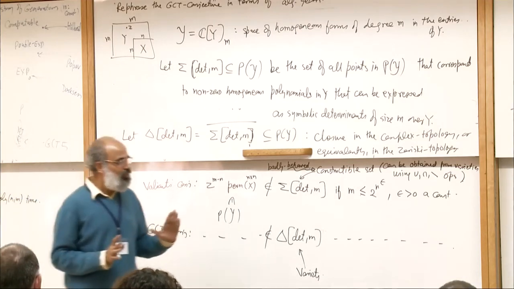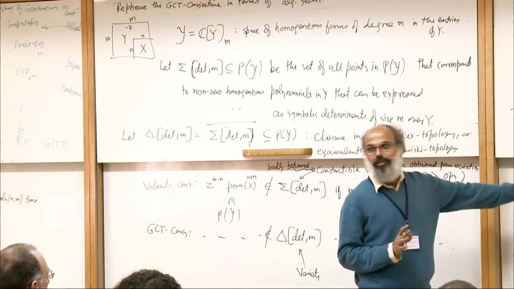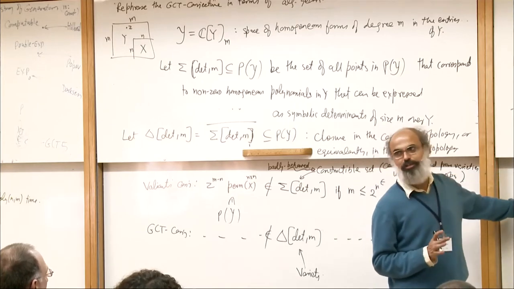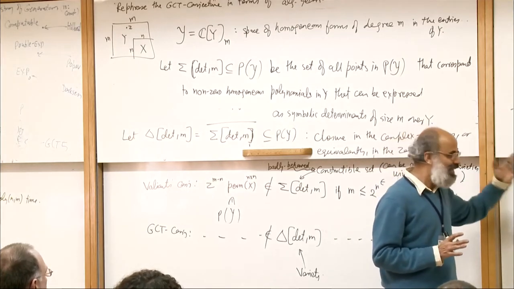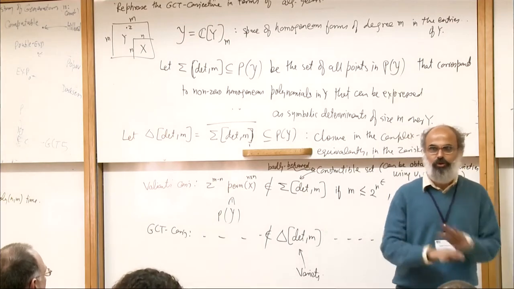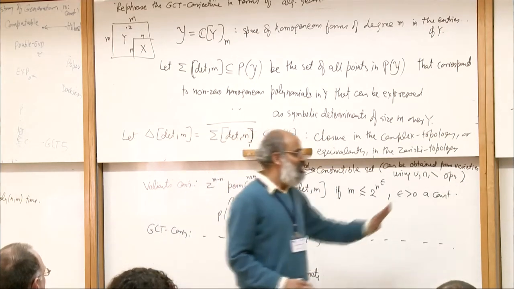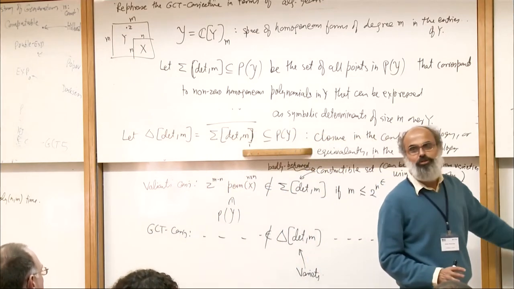Because of that, though these conjectures are different, because DC and DC bar are different, this is not expected to be harder to prove than that, because any reasonable proof of this is going to give you a proof of this. That is what all the evidence in complexity theory so far suggests. So if this is true, then you can assume that this is true.